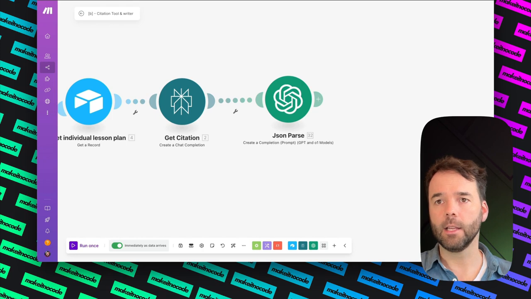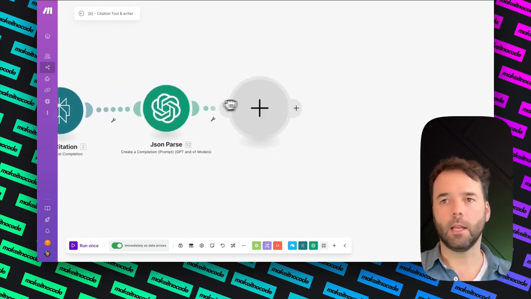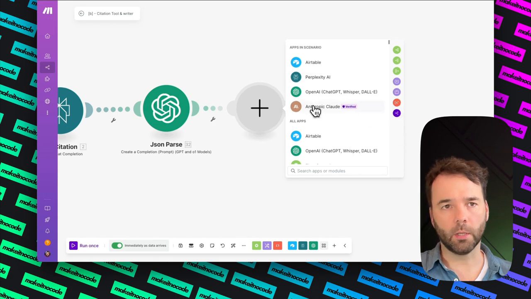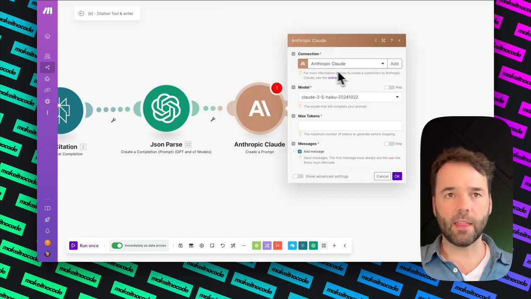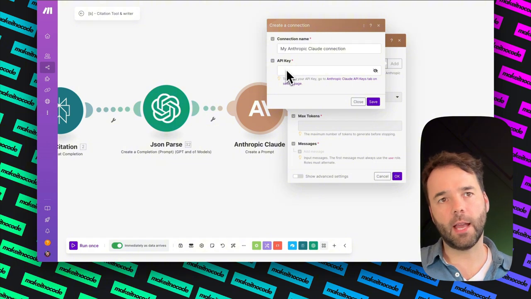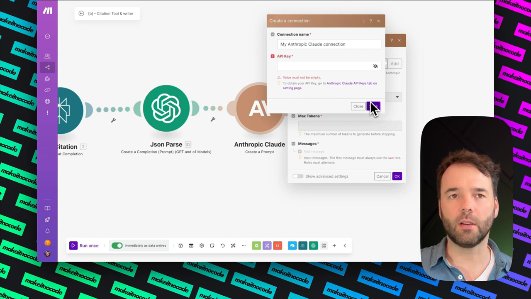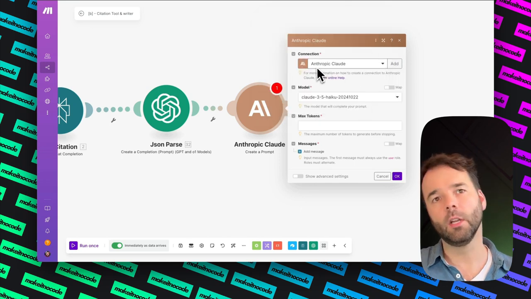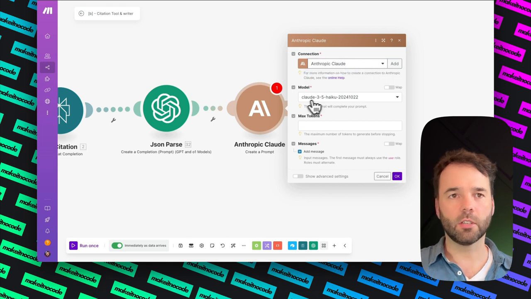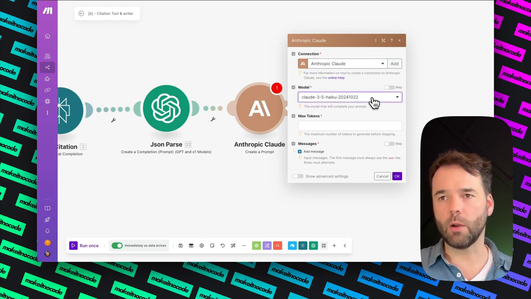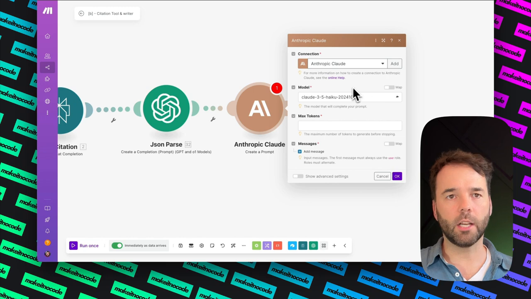So now I'd like to add Perplexity, and I'd like to add the haiku model from Anthropic. I'm going to say Anthropic Claude. Again, if you need to add yours, here's the instructions. Add your API key, add $5 of credit into there, and it should work. Once you've connected it, it will show down in your drop down box here. So what model do I want to use? I would like to use the haiku model. I'm going to use haiku.